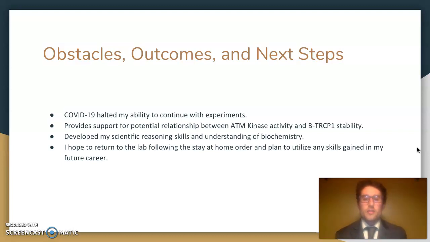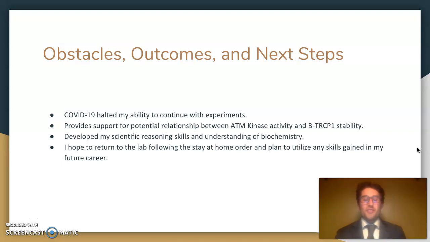And also, something else is just really important overall. Throughout this project, I felt my scientific reasoning skills and understanding of biochemistry was increasing and growing, and I feel like I've gained a better understanding of various proteins, molecular interactions between them, and I've become better at the lab techniques of immunoblotting and cell culturing. And so, yeah, this was a pretty exciting project.